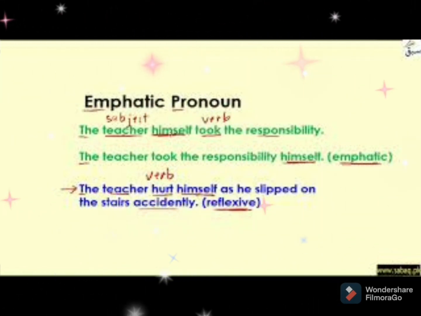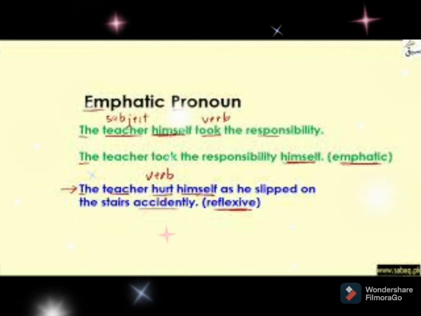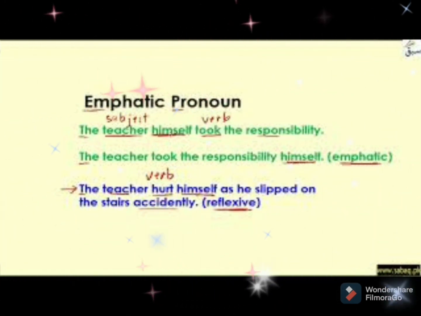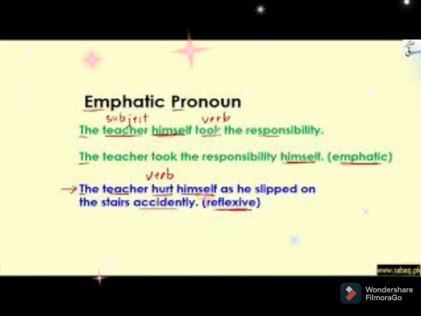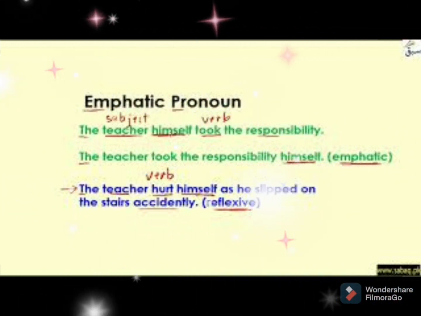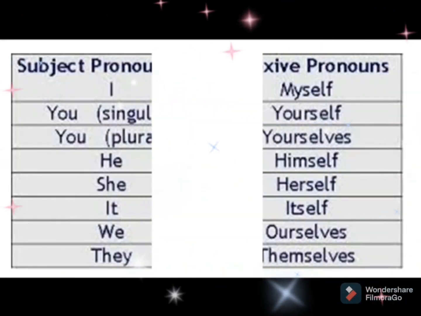Here, soon after the subject, the pronoun is followed, which we call emphatic pronoun. Let us understand the second example. The teacher hurt himself. Here, soon after the verb, the reflexive pronoun is added, which takes the role of reflexive pronoun. This is the basic difference between emphatic and reflexive pronouns.